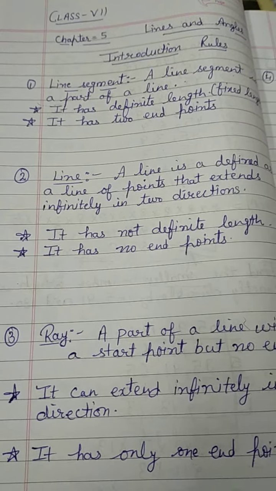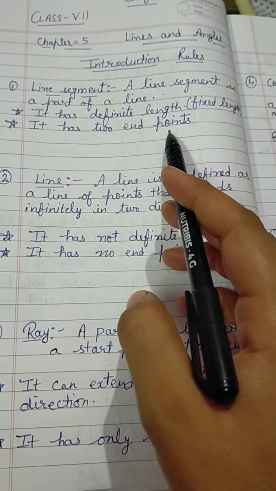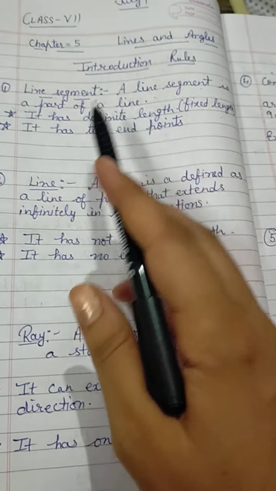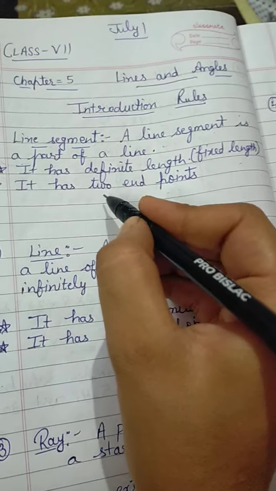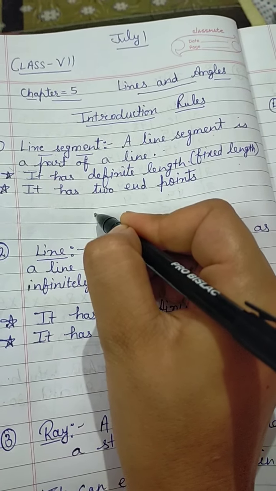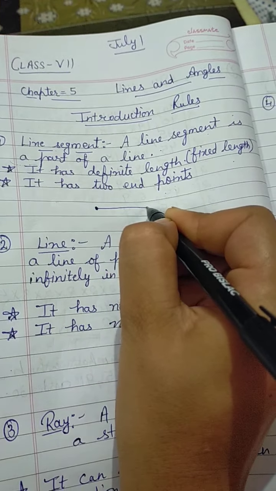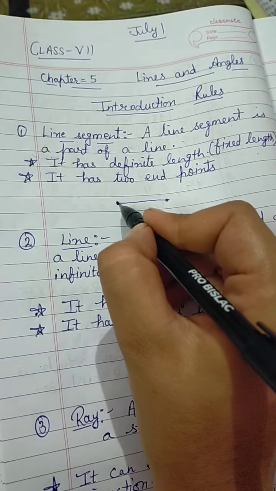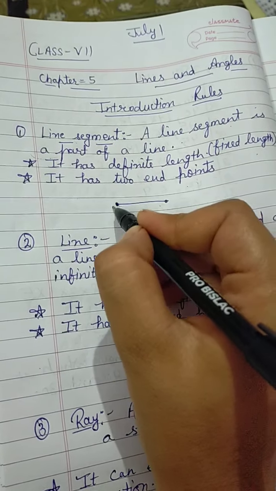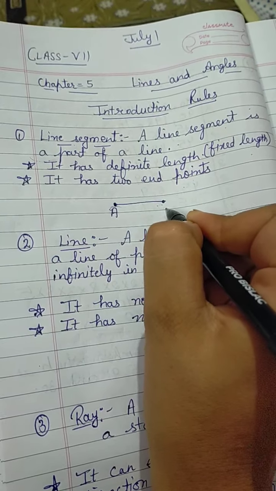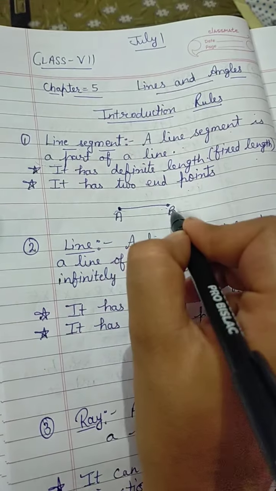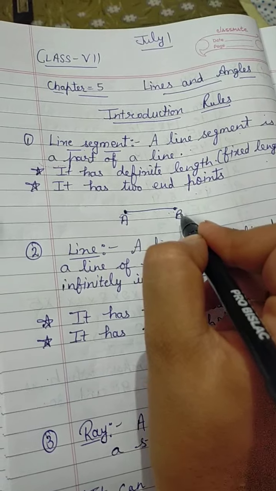It has definite length, means fixed length, and it has two endpoints. Like I am drawing here a line segment. It has definite length and it has two endpoints, A and B. We can measure the line segment.